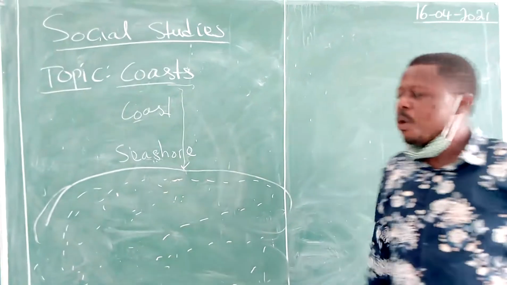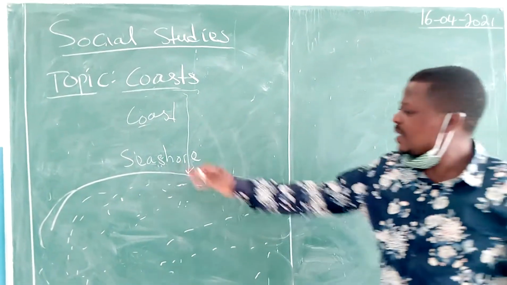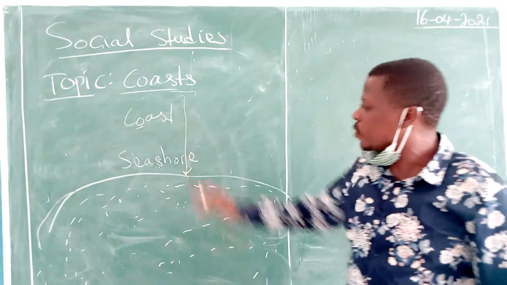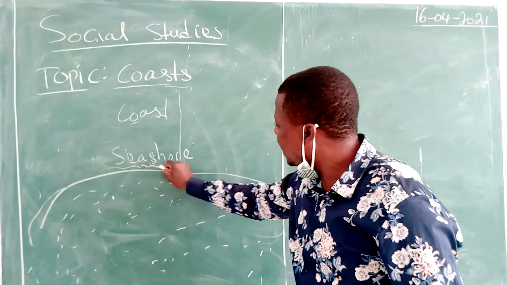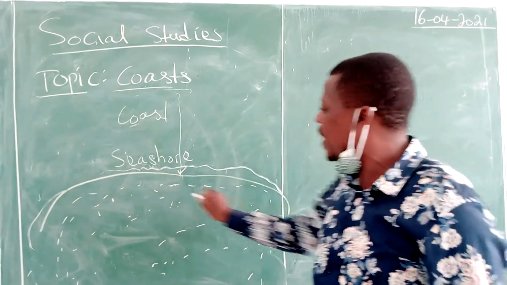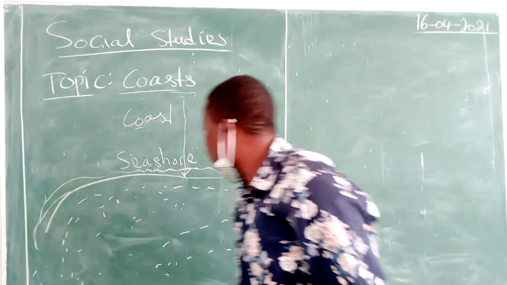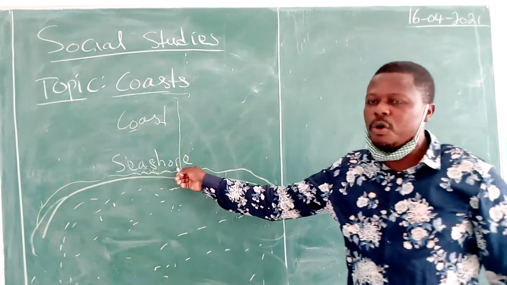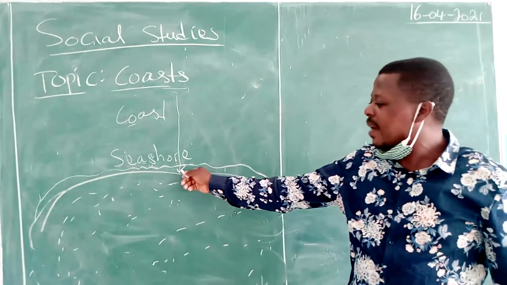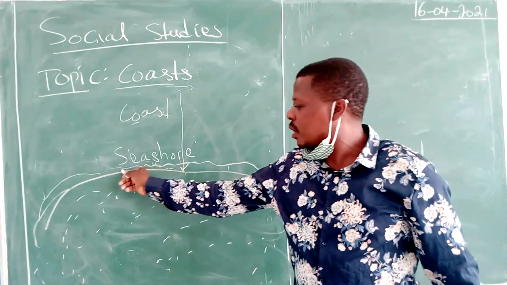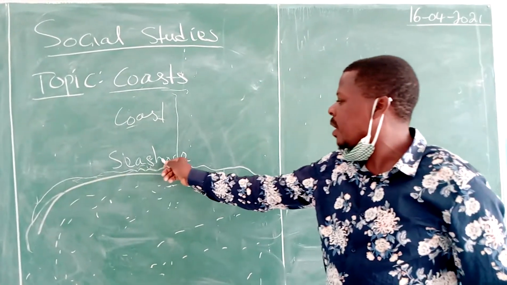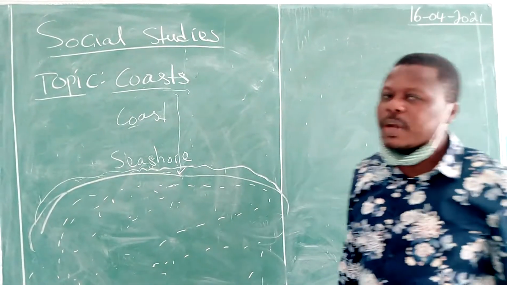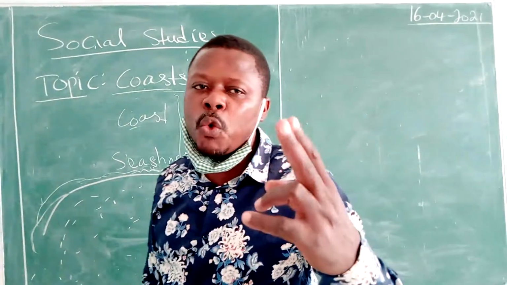What is a seashore? A seashore is different from a coast in the sense that land, immediate land, which is being touched by the ocean or by the seawater is what we call the seashore. That immediate land that receives the battery of oceans or sea waves is what we call the seashore. So talking about seashore, we are going to look at two examples of seashore.